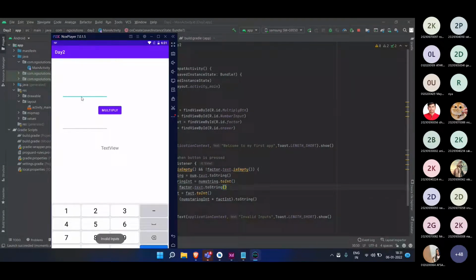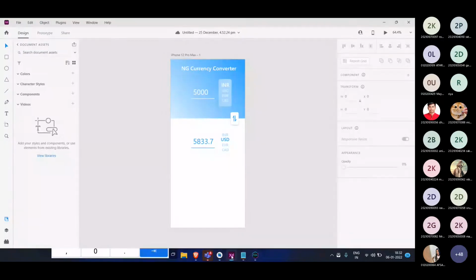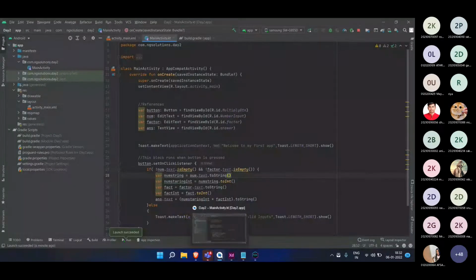If I just write 12, it will again say invalid input because there is no number present below. If I write 13 below, it will again say invalid. Both numbers should be available, and if I now hit multiply, it will give the correct answer, 156. So this is the way you can develop one basic app, a calculator app, anything you want to do.